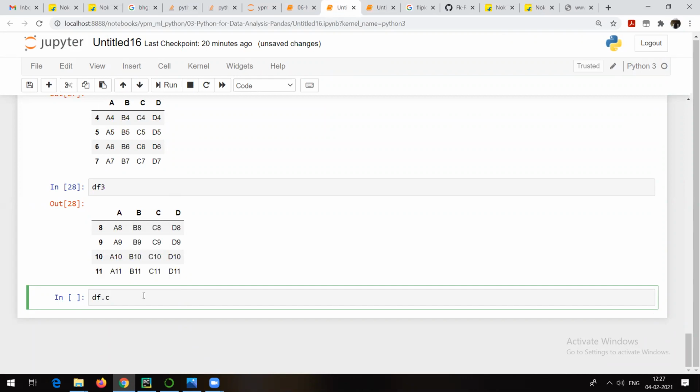Sorry, it should not be df.concat, it should be pd.concat. Now you just need to pass all these data frames as a list: df1, df2, and df3. Simple concatenation means we are just appending all the data frames.